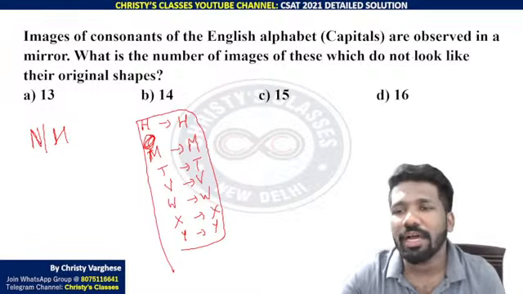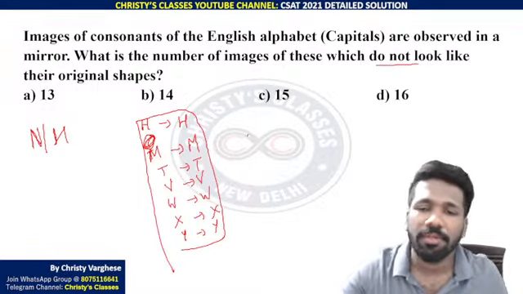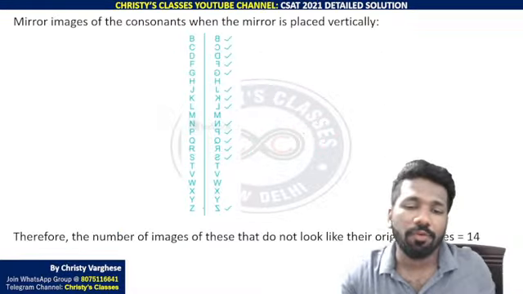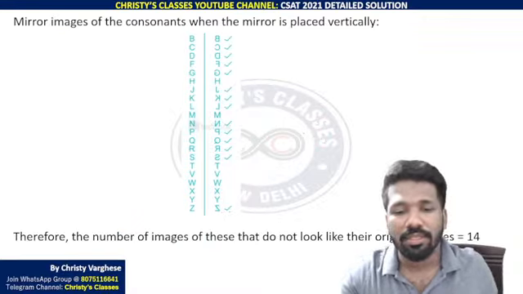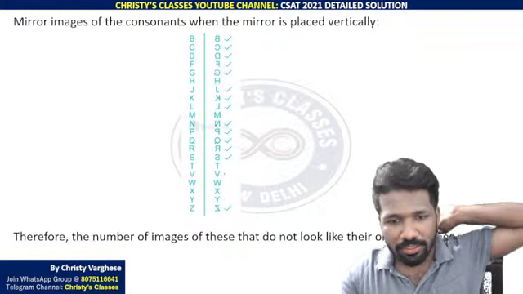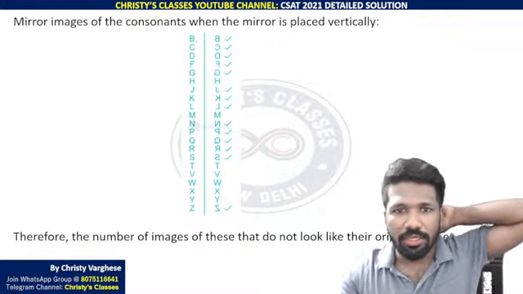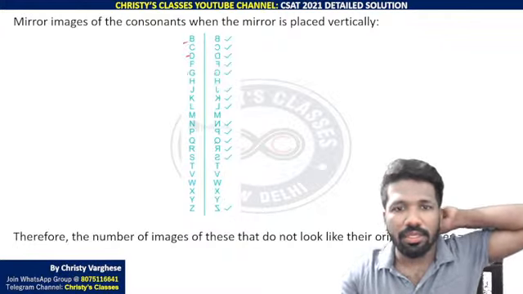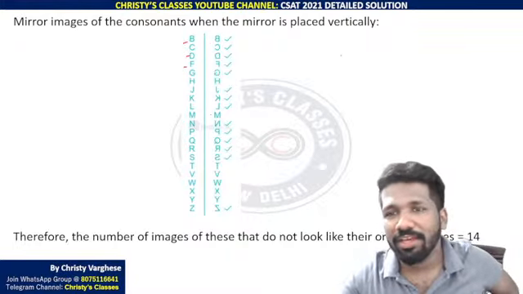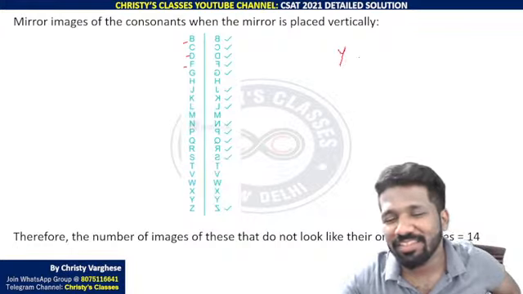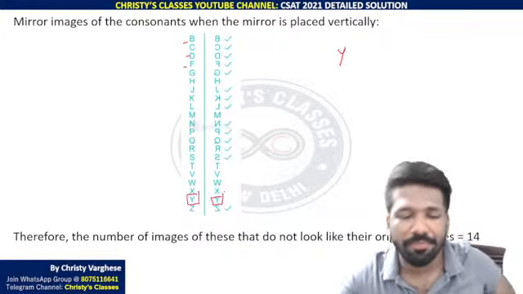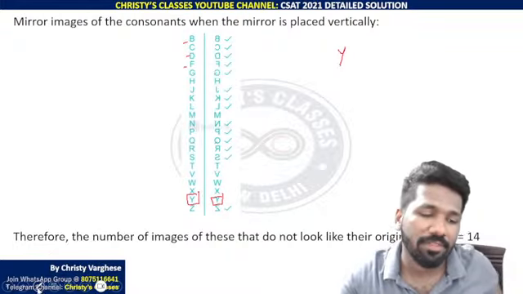But the question is asking for not possible. That means 21 minus 7, 14 letters are possible. Those who have any confusion, these are those 14 letters. Are you all seeing? B, C, D, F. Y, as I told, if you write Y like this, that is ambiguous. But this is the correct way of writing capital letter Y. Then the reverse also looks the same.